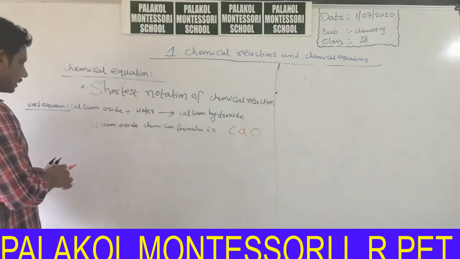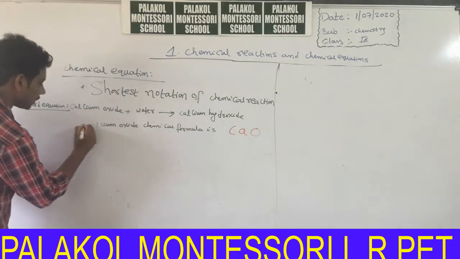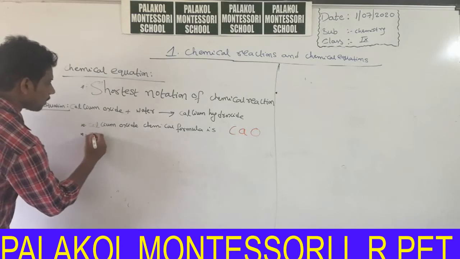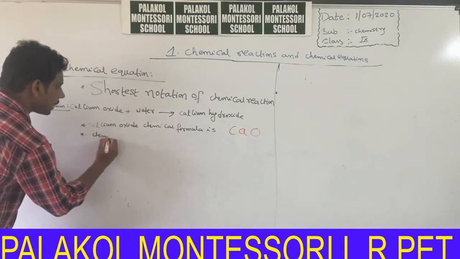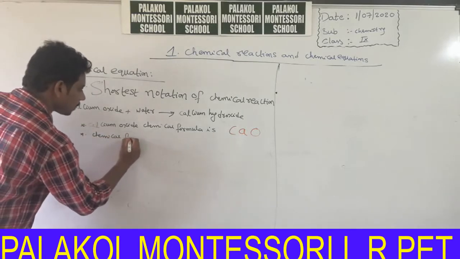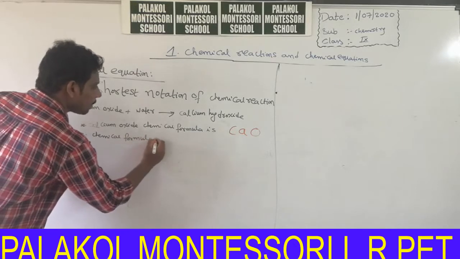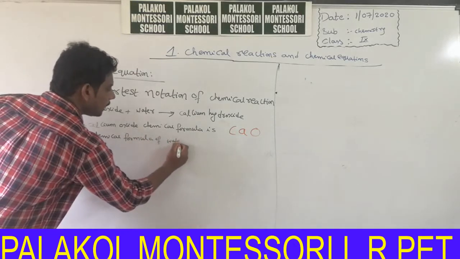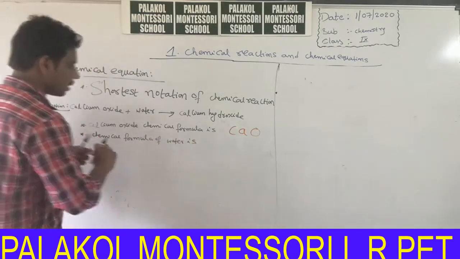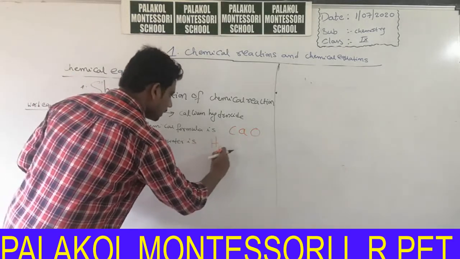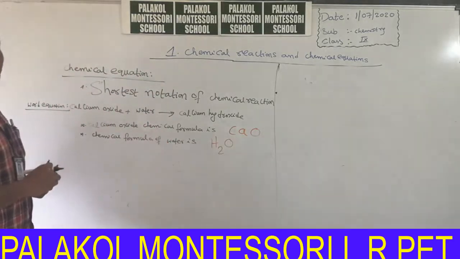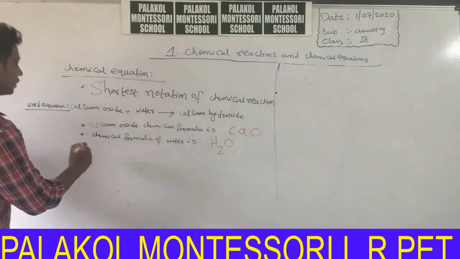Next, the chemical formula of water is H2O. You know already the chemical formula of water is H2O.